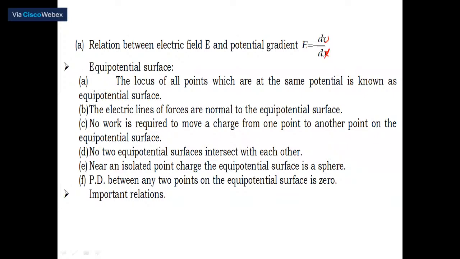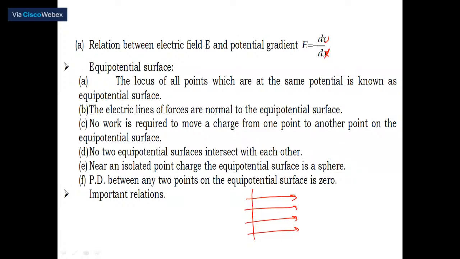Let me tell you one thing here. Suppose the electric lines of force are like this. This is an equipotential line, not this one. This is a uniform electric field. Remember, all the lines of force move from the highest potential point to the lowest potential point.